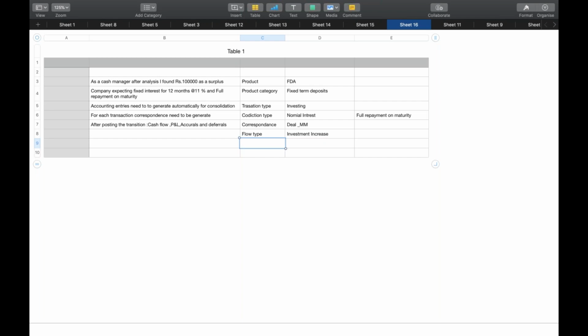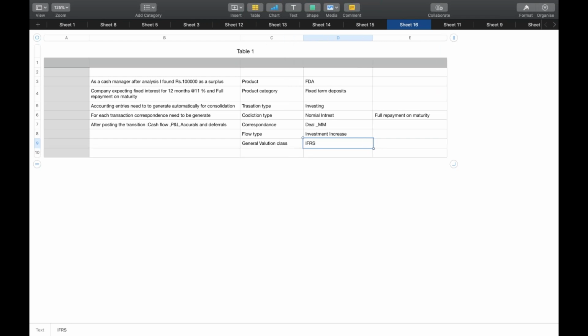So as per IFRS I am following, or US GAAP I am following, for this we require accounting entries also that you need to attach. That I am going to explain tomorrow. For today, I am going to focus on this area.